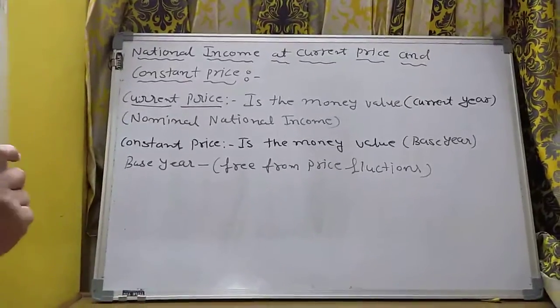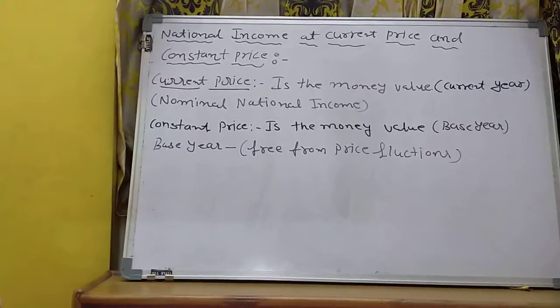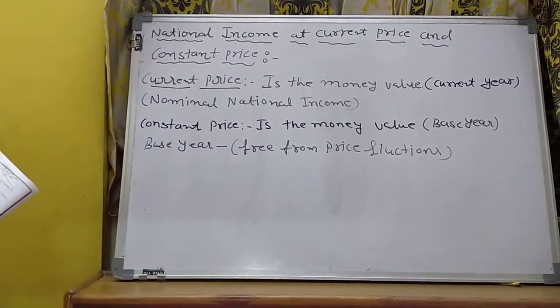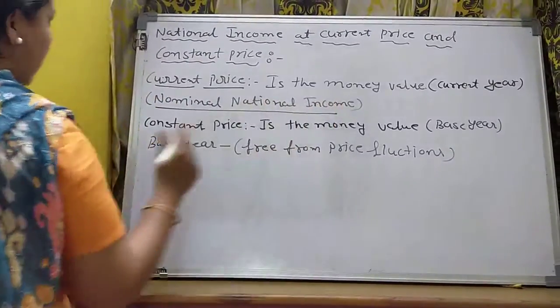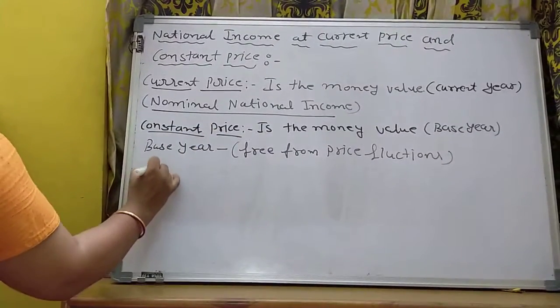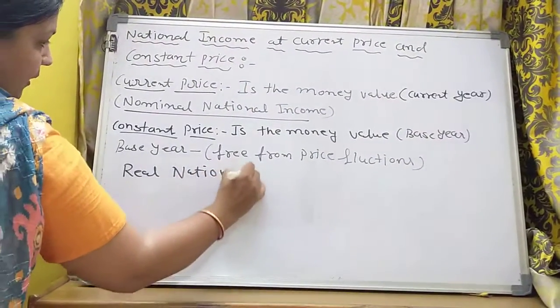It means free from price fluctuation, the neutral year of our economy or any economy. So it is known as real national income. The current price one is nominal national income, and this constant price one is also known as real national income.